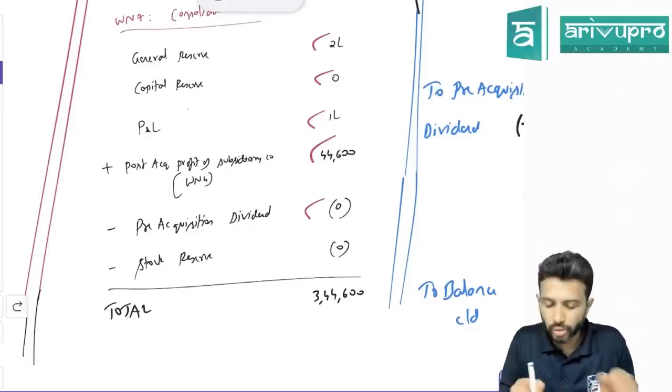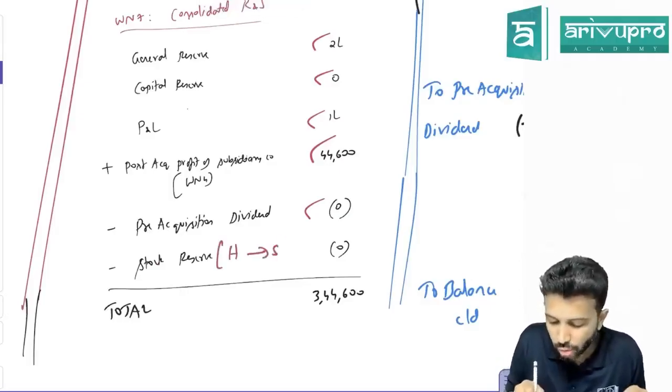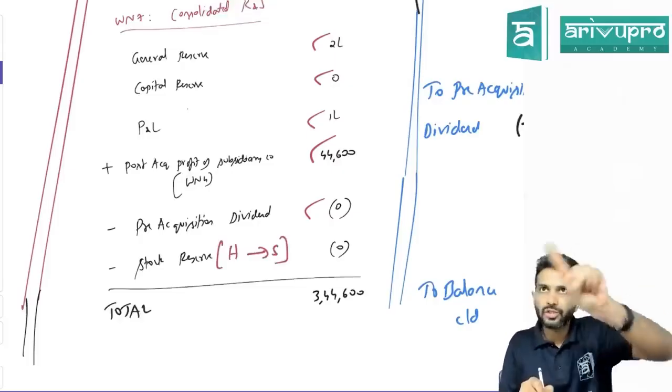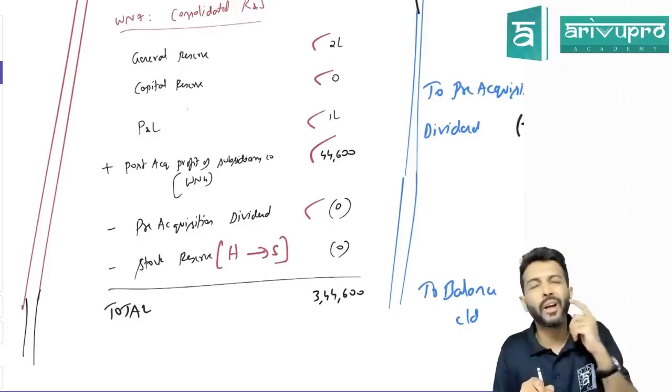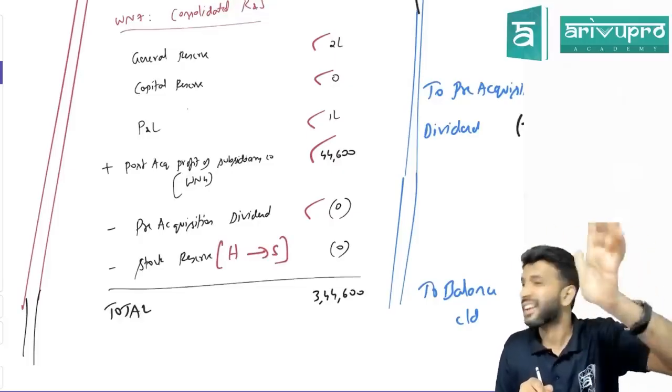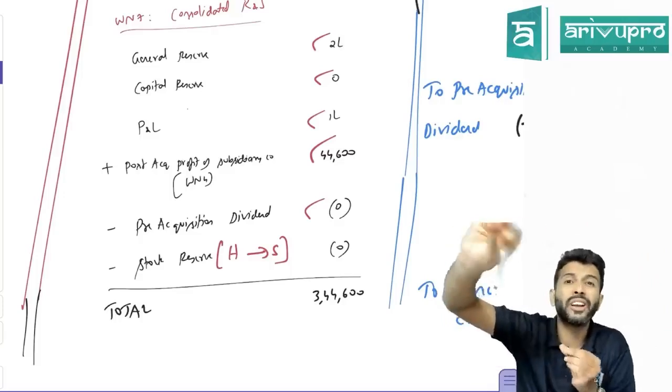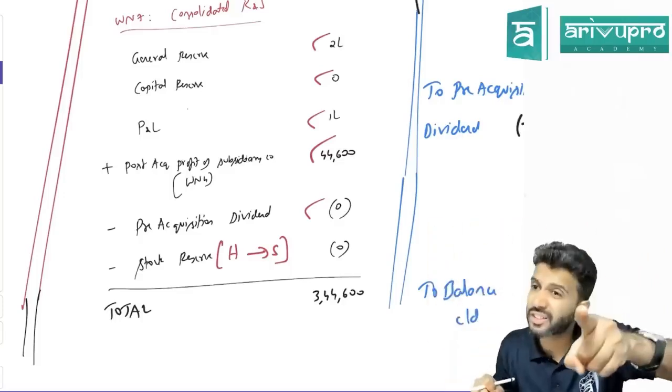And the last adjustment is stock reserve. Stock reserve means, as I already told you, holding company has sold goods to subsidiary company. Do you think the sale would have happened at cost price or selling price? Selling price. So some profit element is included in closing stock. That only we call stock reserve.